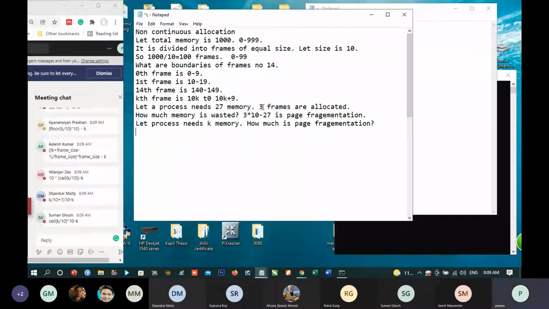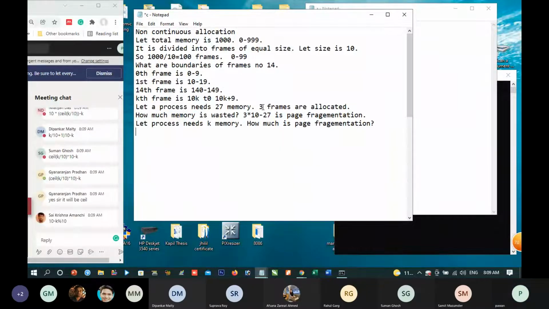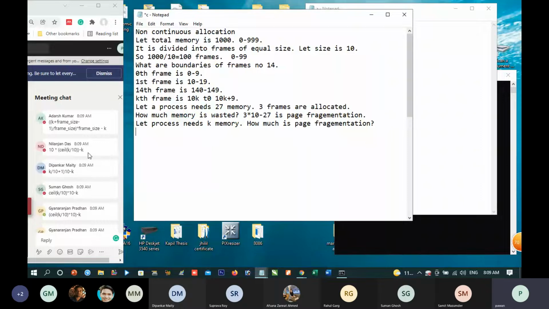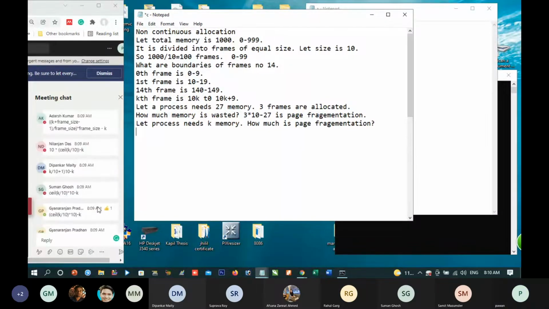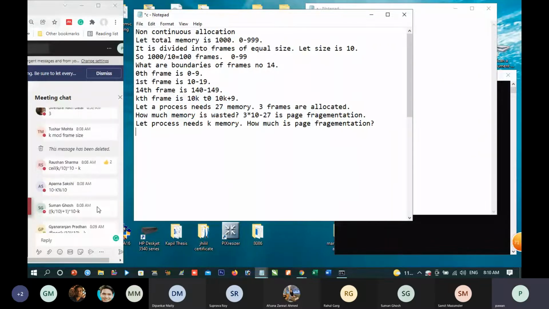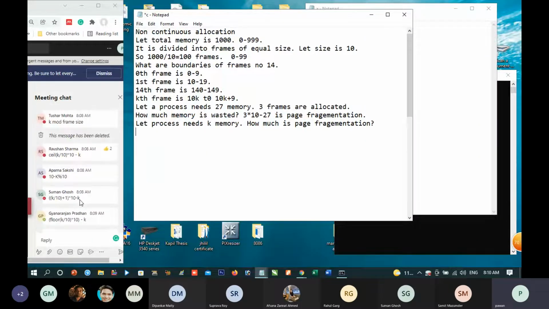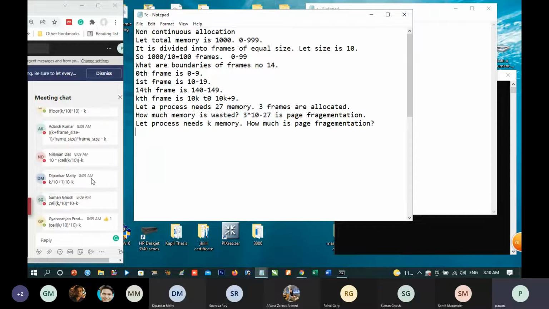Others, such a long formula is not required. Yes, correct. Yes, Sai Krishna, you are correct. And I think two people gave a very good answer. Ceiling is correct. Then 10 minus K percent 10 is the best answer.